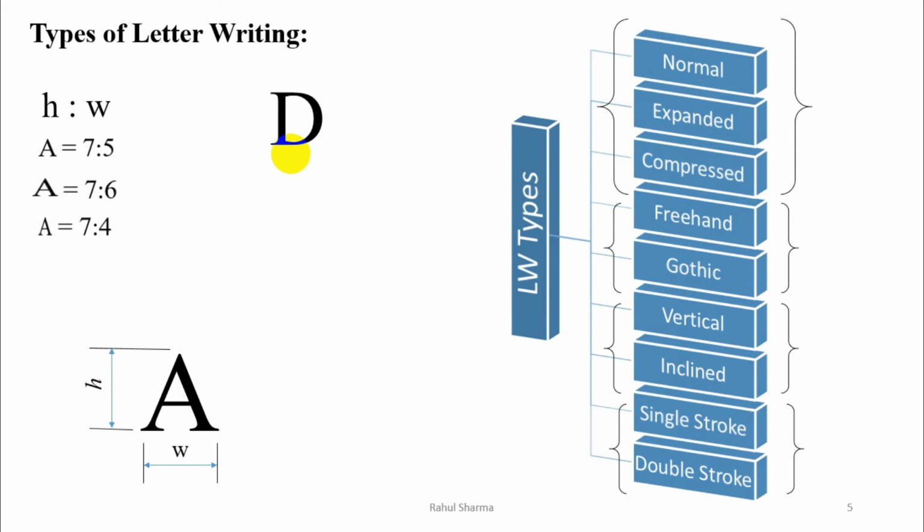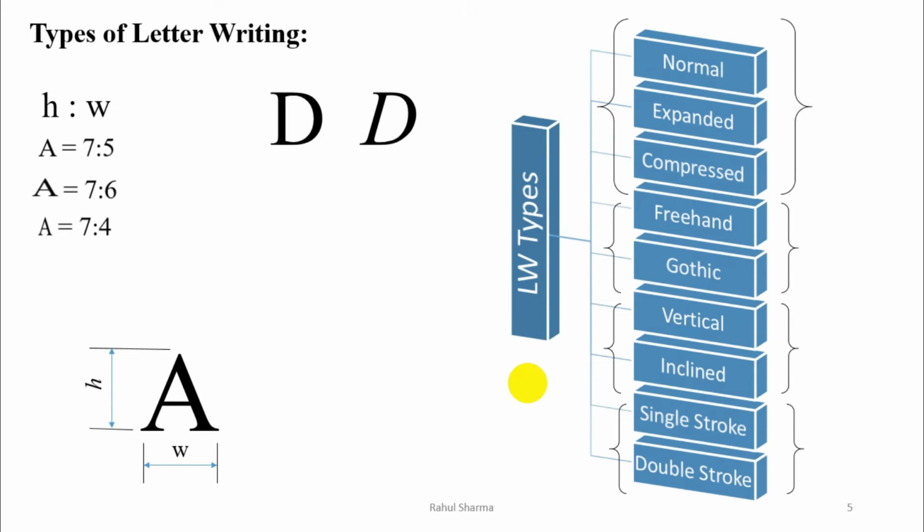Now next one is Gothic. Gothic means when the thickness of letter is constant throughout. We are not varying the thickness, like in this letter D, here the thickness is less and here the thickness is more. So it is not the Gothic style of letter writing. I will explain this term again in detail.